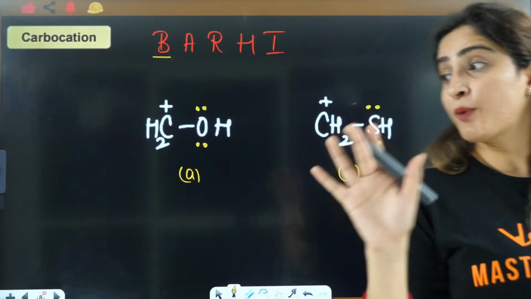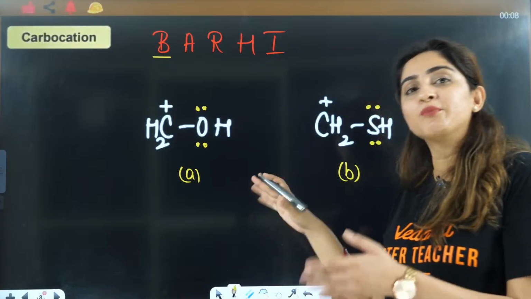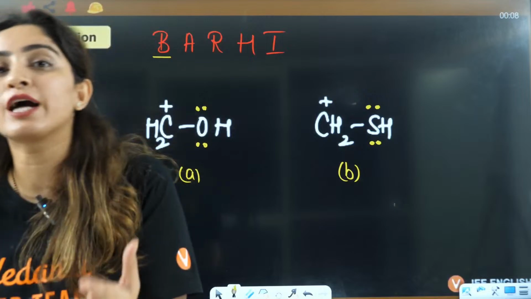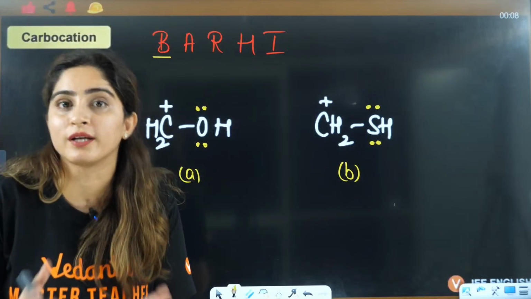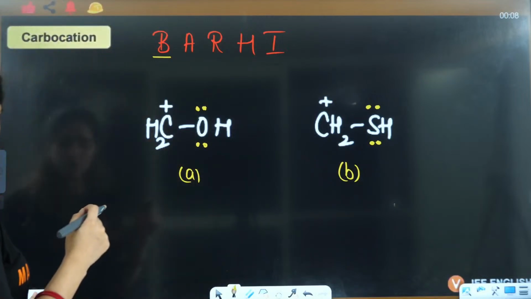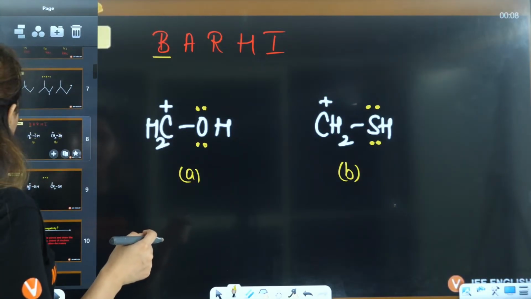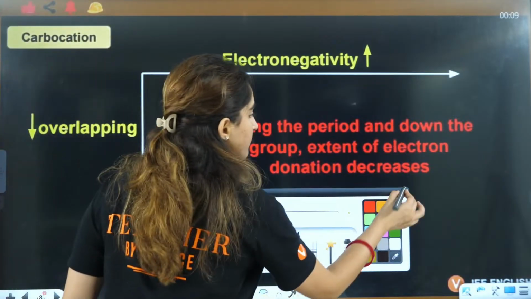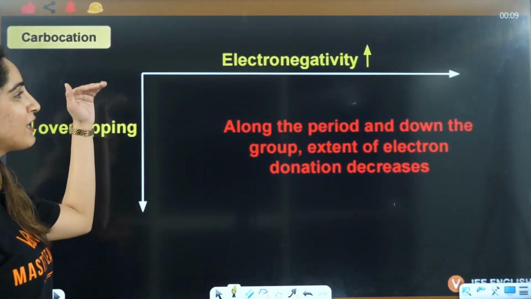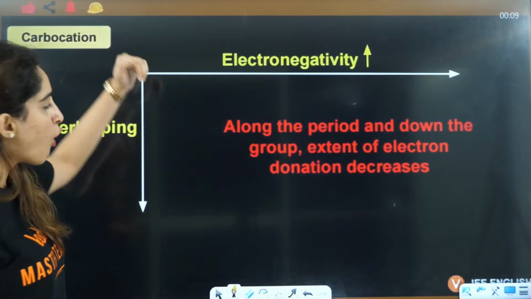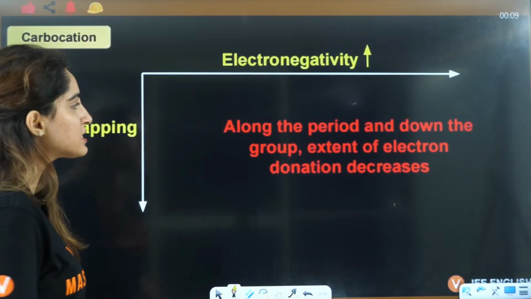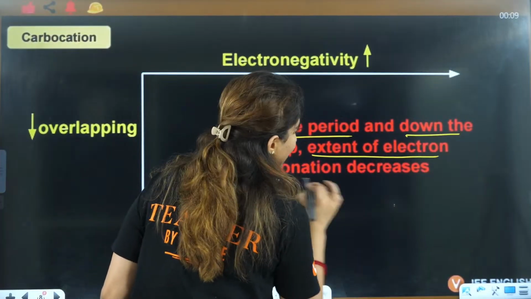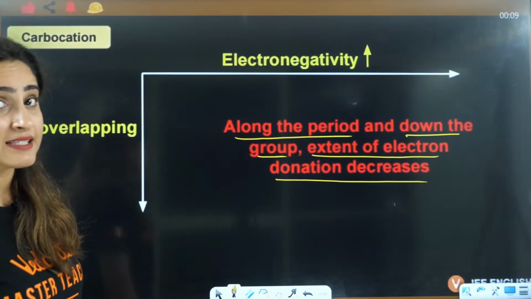But the problem is that back bonding is possible in both the cases. Now we have to understand where the back bonding will be more. So let's understand that concept. Just give me a second. When you go along the period or down the group, the extent of electron donation decreases, right?